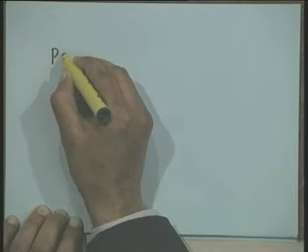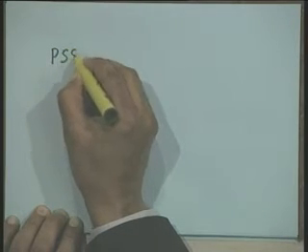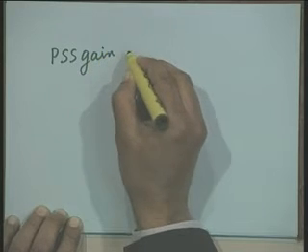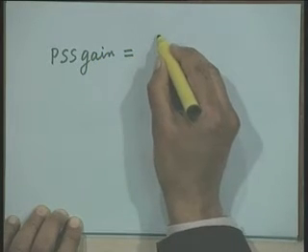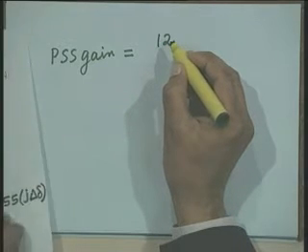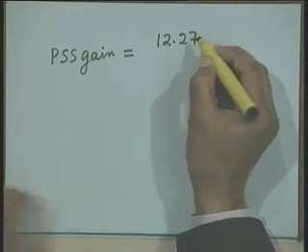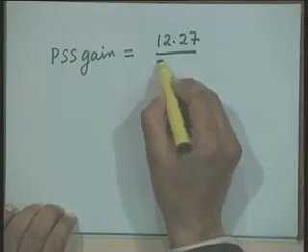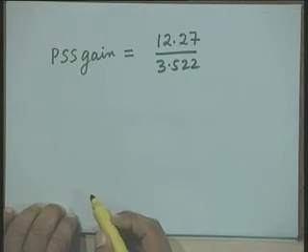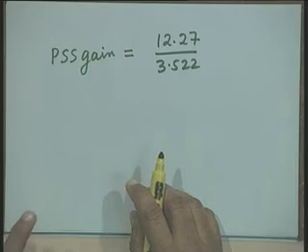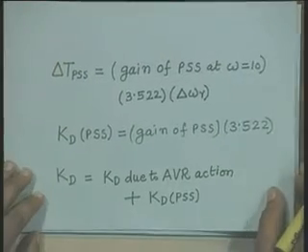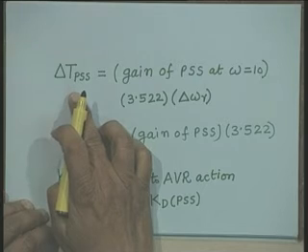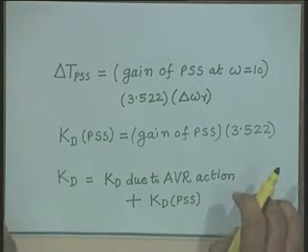Therefore, now if I take the PSS gain equal to 12.27 divided by 3.522, right, then this PSS is going to produce a positive damping torque coefficient which will just nullify the negative damping torque produced due to the AVR action, right.